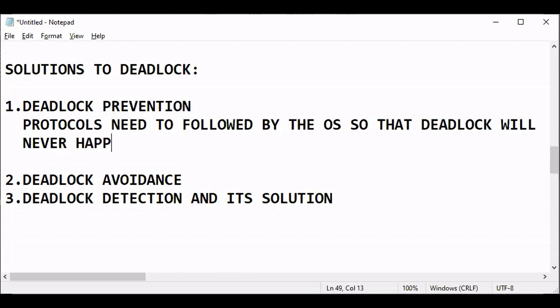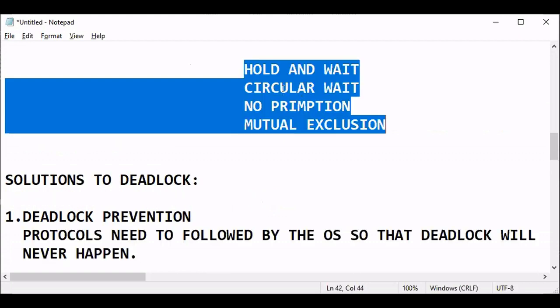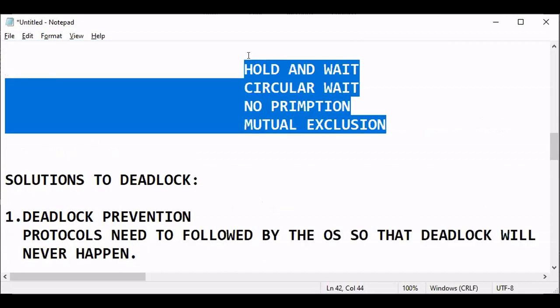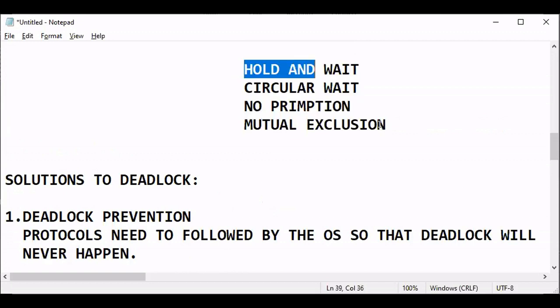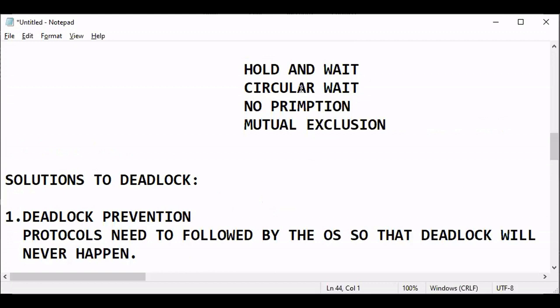So what is the protocol? It is the protocol aimed at the cause of the deadlock. These four conditions are the cause of deadlock. So the rules we need to give the operating system tell it how to avoid any one of the conditions, not all four. Remember, for a deadlock situation to arise, all four conditions must be satisfied at a time. So we need to break any one condition using the protocol.